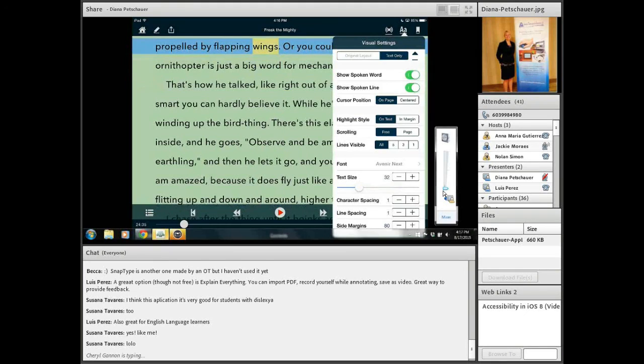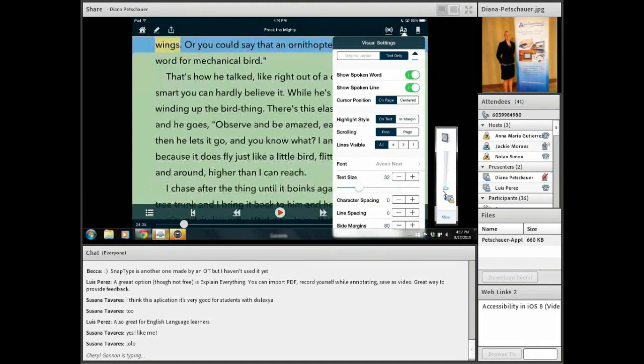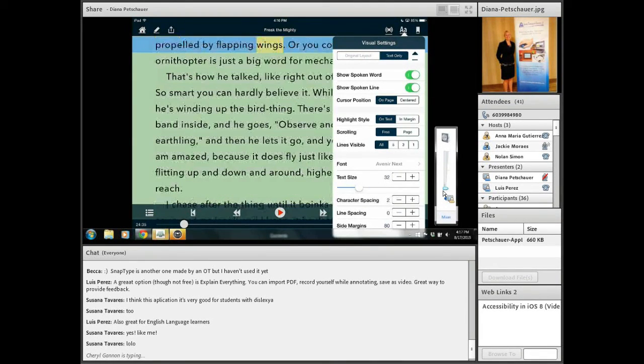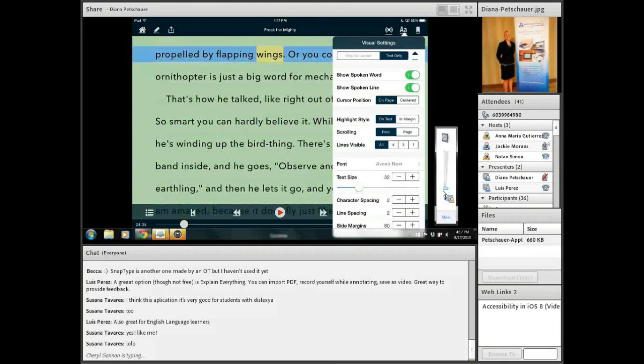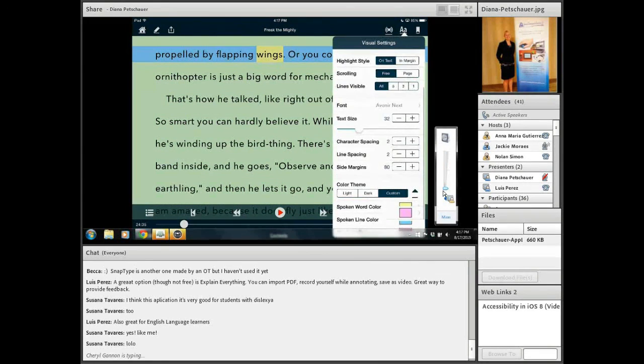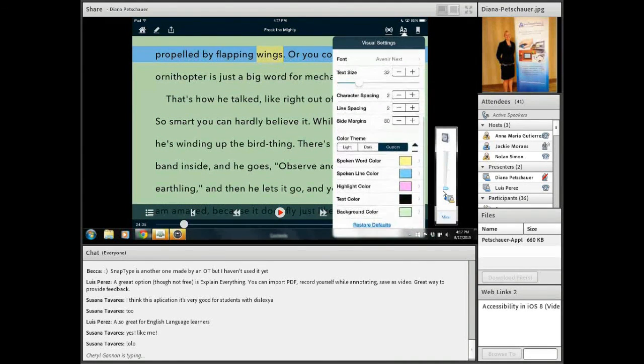Now there's also the option for character spacing. So if I turn this back to default, no spaces between characters and lines. And then I just hit the plus sign a couple times on the character spacing, you see the difference, and the line spacing, you see the difference. This can really spread the text out and make it easier for students to read, especially those who might have a hard time jumping around, going from the end of one sentence to the beginning of another. You can change the side margins.